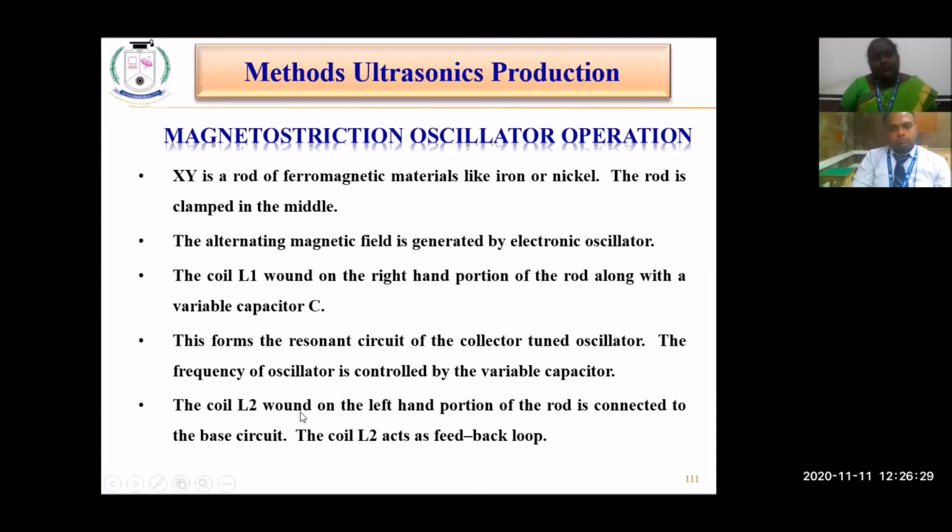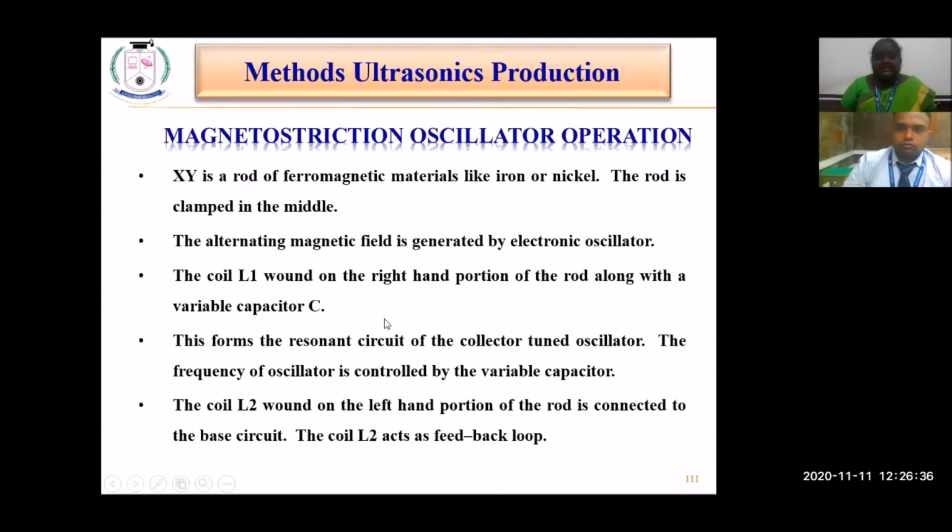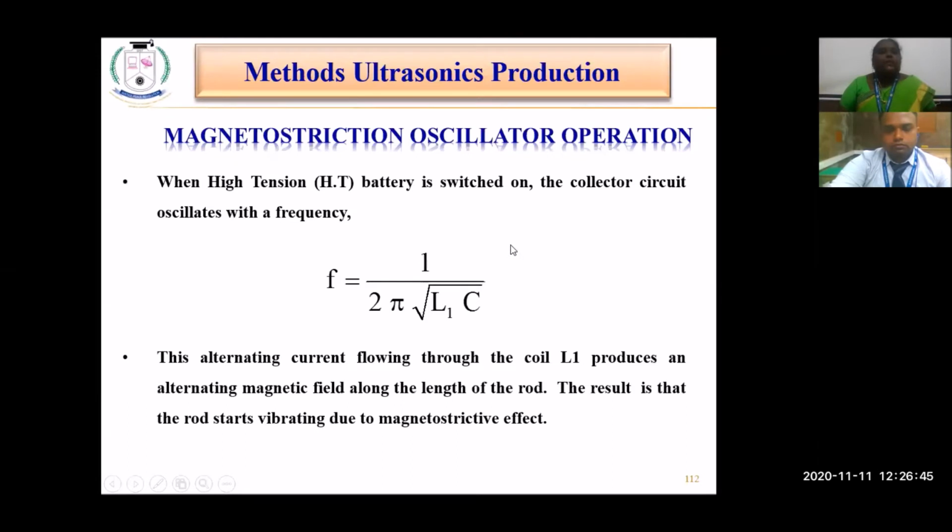The coil L2, wound on the left hand portion of the rod, is connected to the base circuit and acts as a feedback loop to the circuit. So that is the collector tuned oscillator. Whenever the high tension battery is switched on, the collector circuit oscillates with a frequency and generates a waveform. It produces a magnetic field, and what happens? It produces sound waves of that frequency.